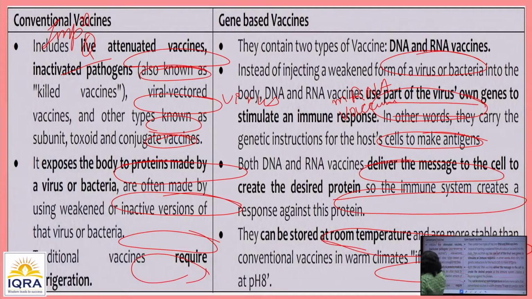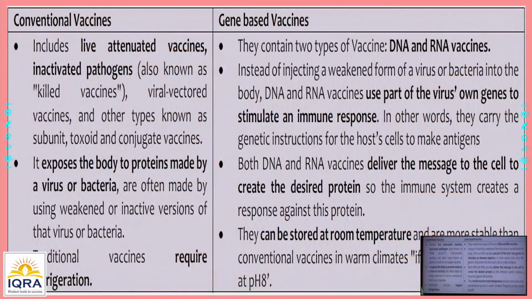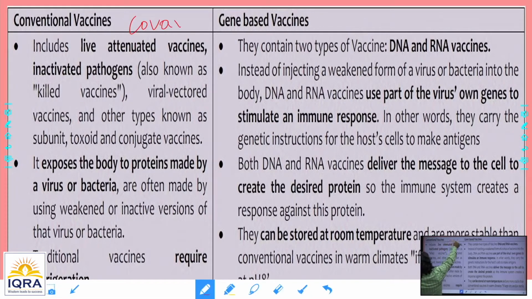If we compare the vaccines, the normal vaccine like Bharat Biotech's is based on an inactivated virus, and the Serum Institute of India's Covishield is the RNA vaccine, a gene-based vaccine. I have given a comparison here. The conventional vaccine, like the Bharat Biotech vaccine Covaxin, is based on this concept, whereas the gene-based vaccine is the Covishield of Serum Institute of India, an advanced vaccine developed with AstraZeneca and Oxford.